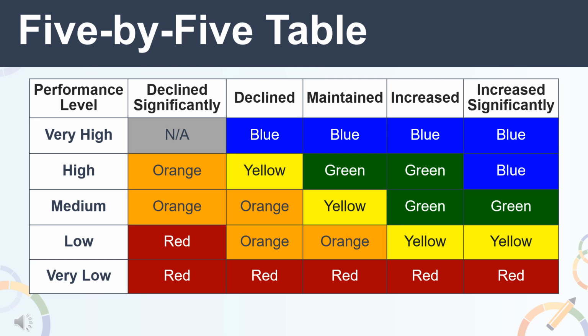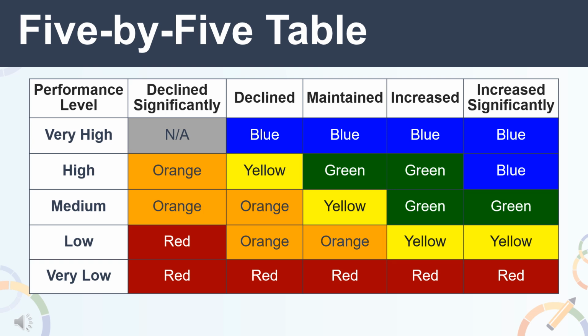Now, referring to this 5x5 table, in order to receive a blue performance level, an LEA, school, or student group would need one of the following combinations: a very high status and a change level of either declined, maintained, increased, or increased significantly, or a high status and a change level of increased significantly. To receive a green performance level, an LEA, school, or student group would need a status of high with a change of maintained or increased, or a status of medium with a change of increased or increased significantly.